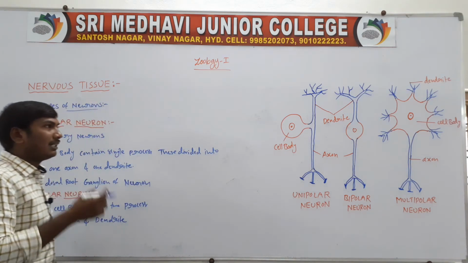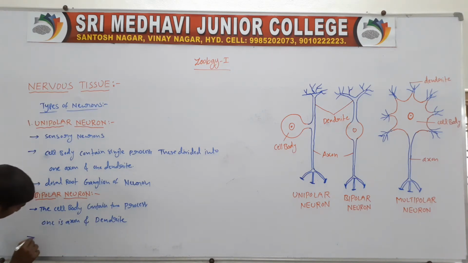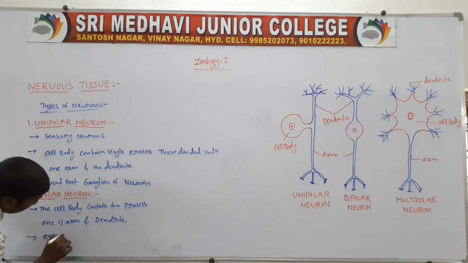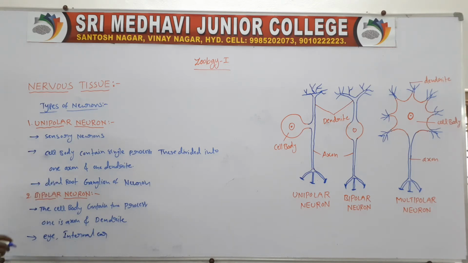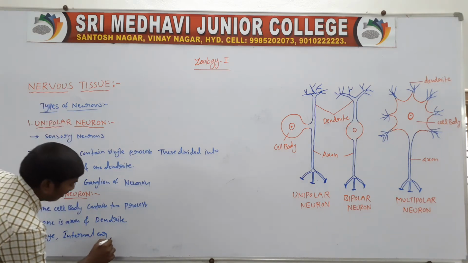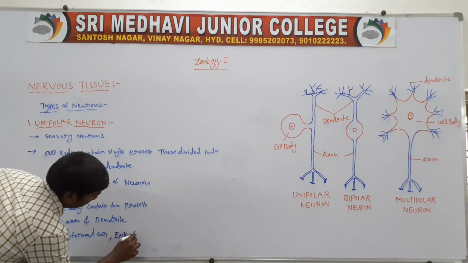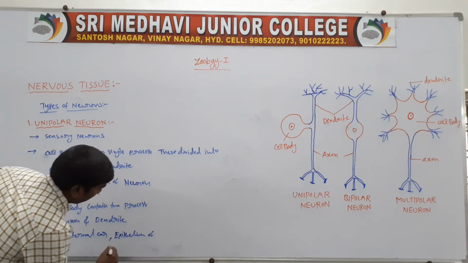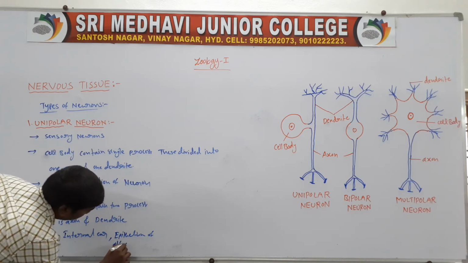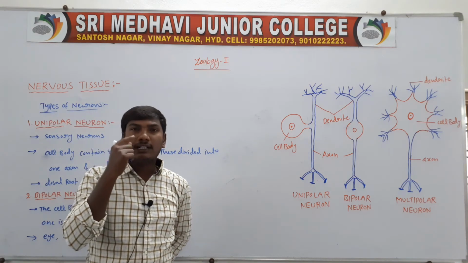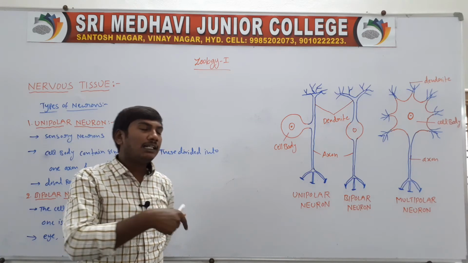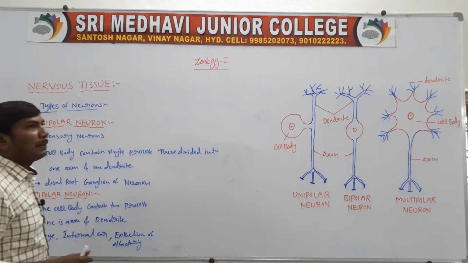The bipolar neurons are present in the eye, the internal ear, and the epithelium of the nasal chamber, the epithelium of the olfactory membrane. So the nerves present in the nasal chamber are these types of neurons. So they are the bipolar neurons.